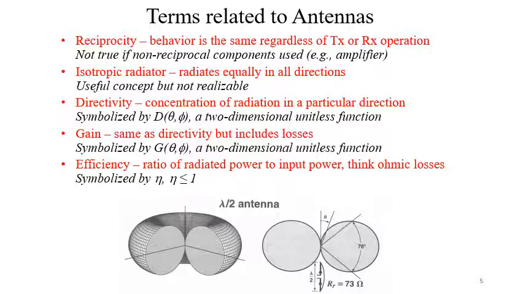Next is the directivity, which is the concentration of radiation in a particular direction. It is symbolized by capital D, as a function of theta and phi. It is a two-dimensional unitless function. Another term is the gain. This is almost identical to the directivity, but it includes losses, symbolized by capital G. Next one is the efficiency. It is the ratio of radiated power to input power, thinking about ohmic losses, symbolized by eta.